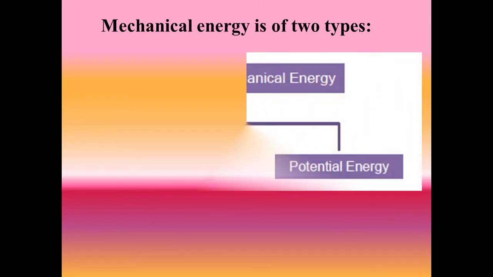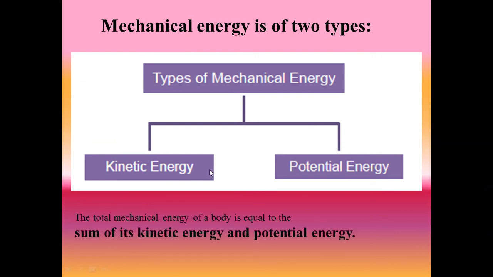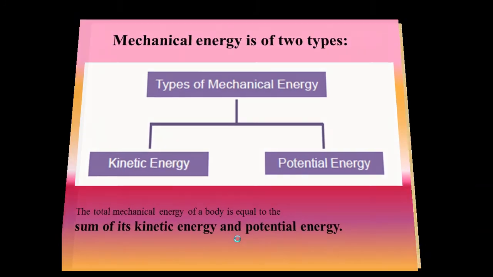Now mechanical energy is of two types. First is kinetic energy and next is potential energy. So we can say that, with no loss of energy, the total mechanical energy of the body is always equal to the sum of its kinetic energy and potential energy.